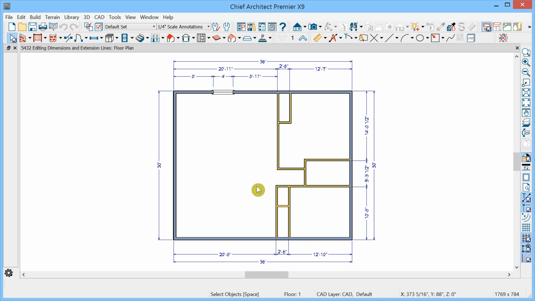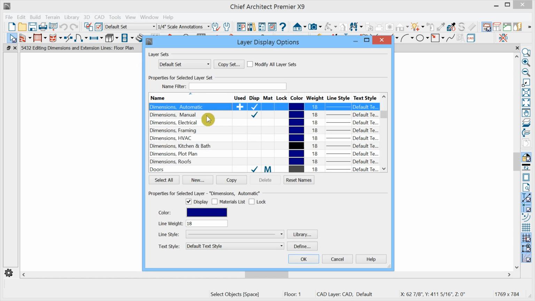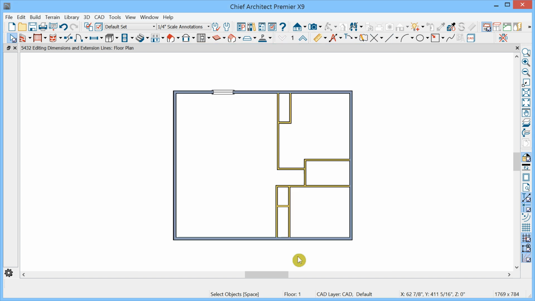In this video, we'll review some ways to edit dimensions that we've already drawn. Let's turn off these automatic dimensions first by going to Display Options, and I'll type the letter D to jump down alphabetically and turn off their display. So now we'll only see the manual dimensions that we draw.